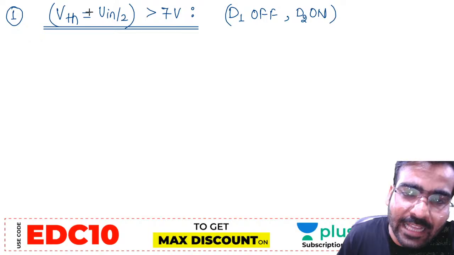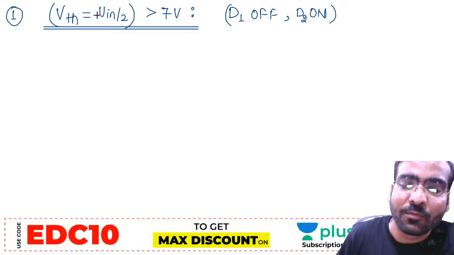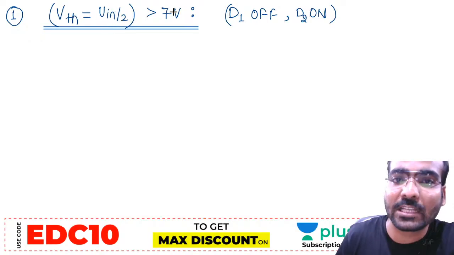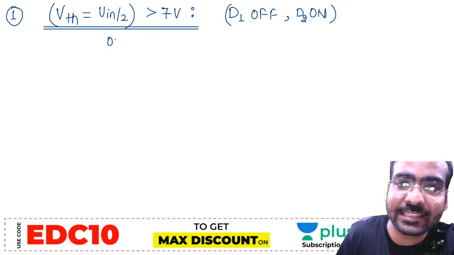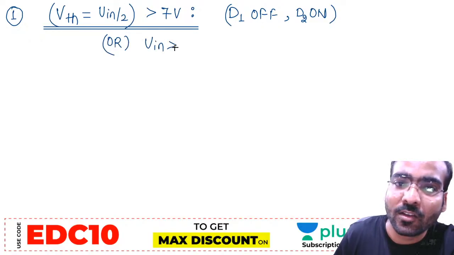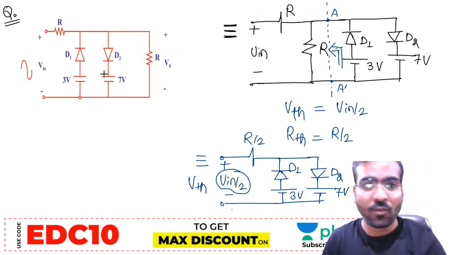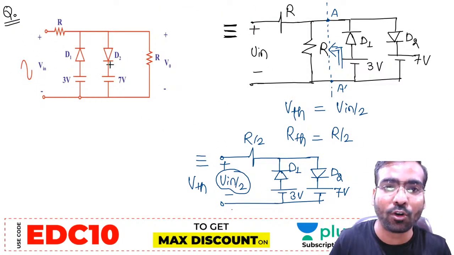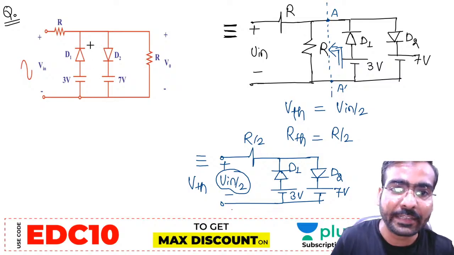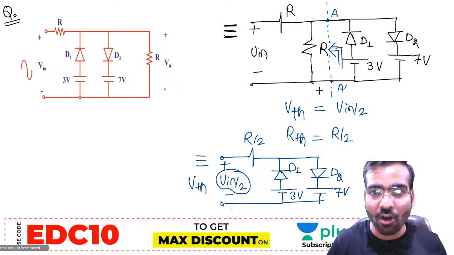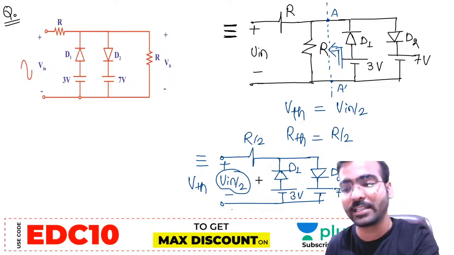What is the other meaning of VTH equal to VIN by 2 greater than 7? VIN by 2 is greater than 7 means that VIN is greater than 14 volt. So in this circuit, when VIN is greater than 14 volt, D2 will be on and D1 will be off, because all these circuits are equivalent to each other.